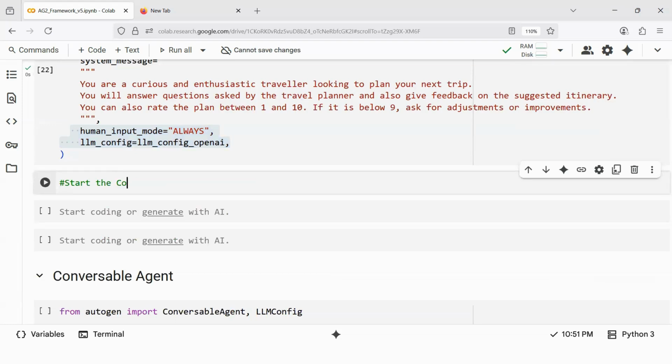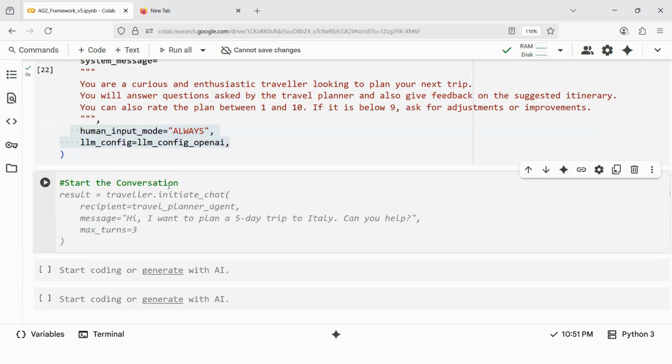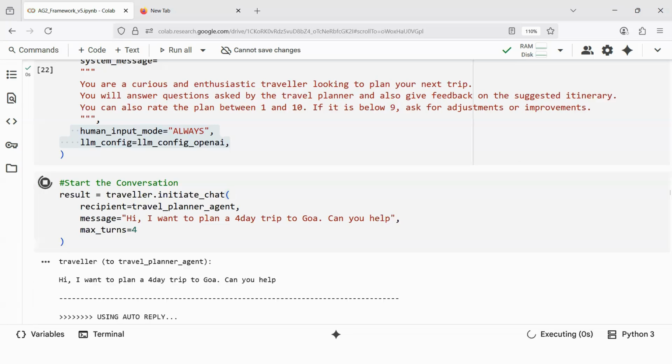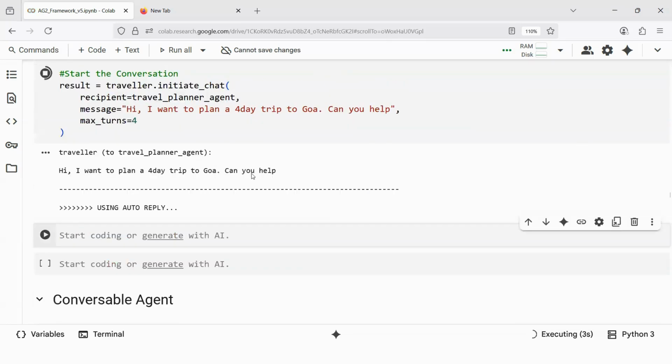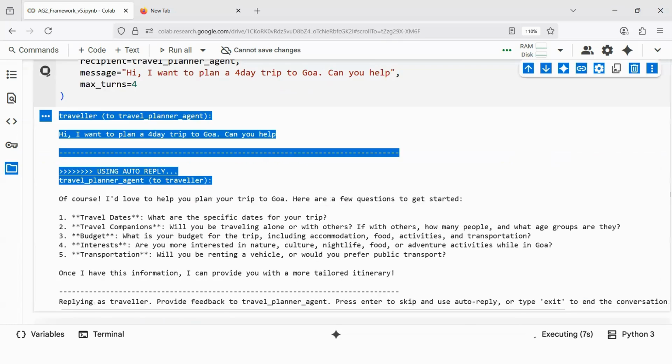Start the conversation. My result is equal to traveler. Traveler is the one initiating the chat. The recipient is travel planner agent. Hello, I want to plan a trip. I think right now we are planning to go with our team to Goa. I want to plan a 4-day trip to Goa. Can you help? Max turns, let's put four conversations that I have to have. And then here comes our travel plan.